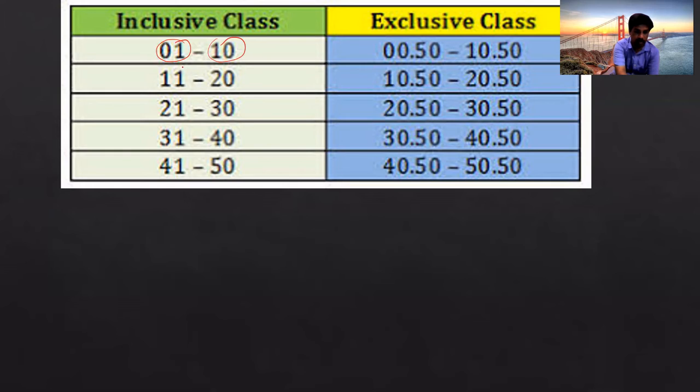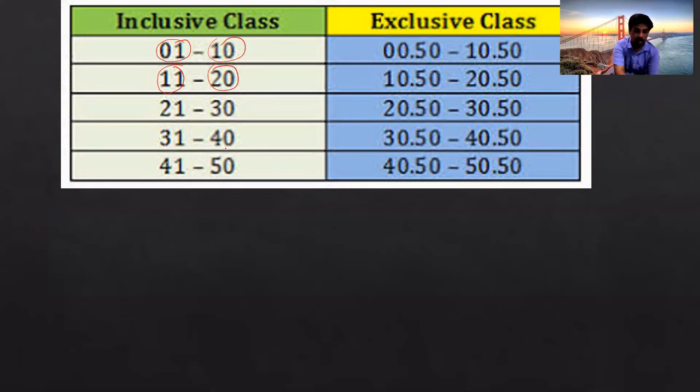Next, 11 is the lower limit and 20 is the upper limit. So these first values are called lower limits and the second values are called upper limits.